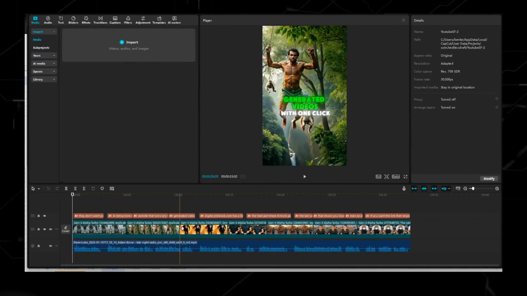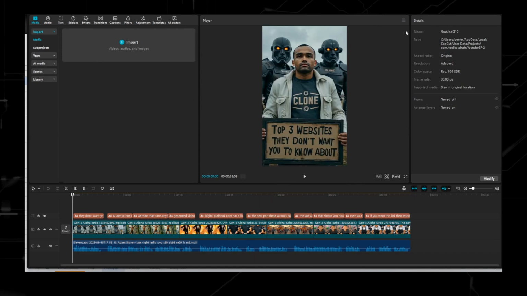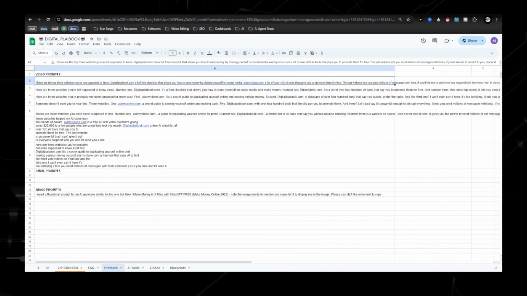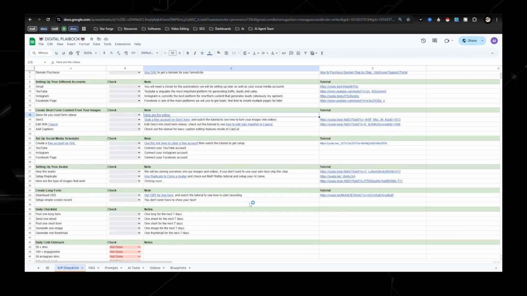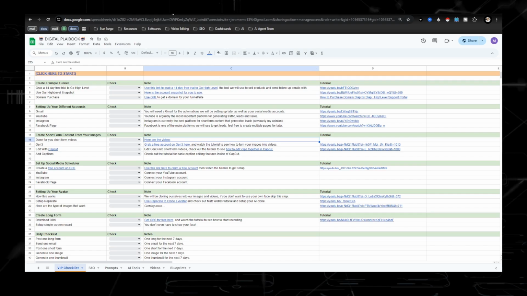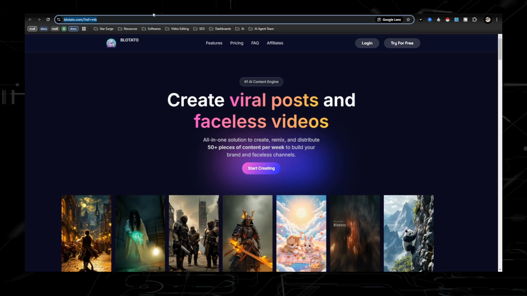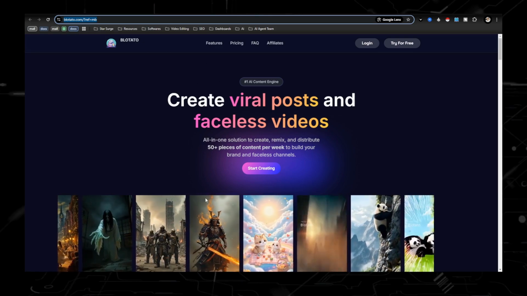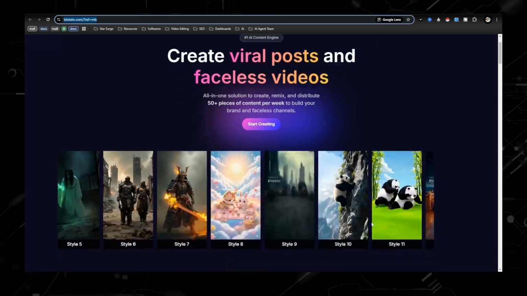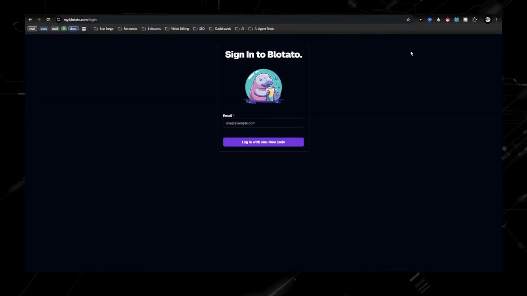Like I said, I use my own pictures, and in the digital playbook, it shows you how to use Gen 3 and Runway if you actually want to do that as well. Setting up your AI avatar, your AI army. But Blotato is the new way that I've been doing this. It is super easy. The videos that you create look amazing. All you would do is log in. You can try it for free.